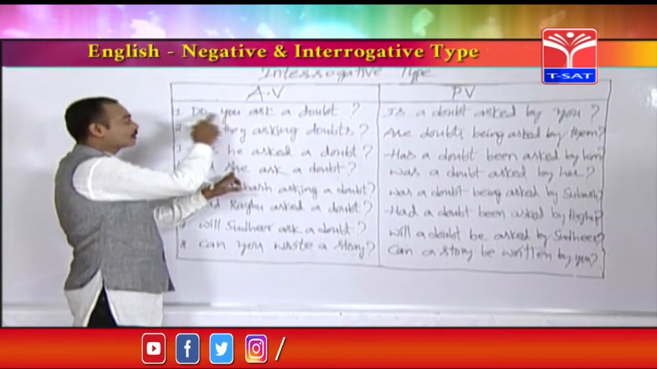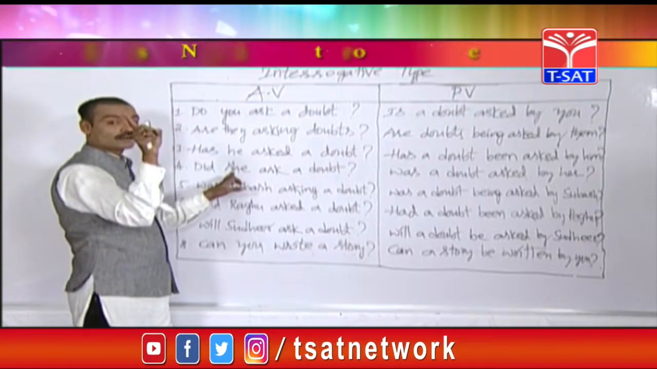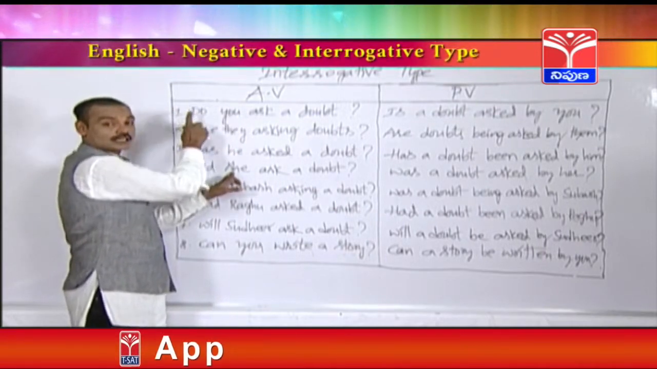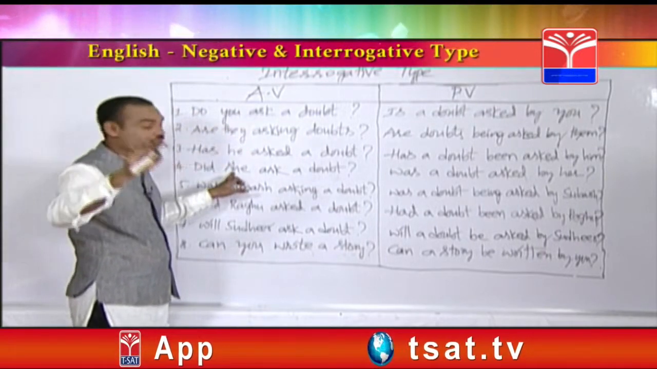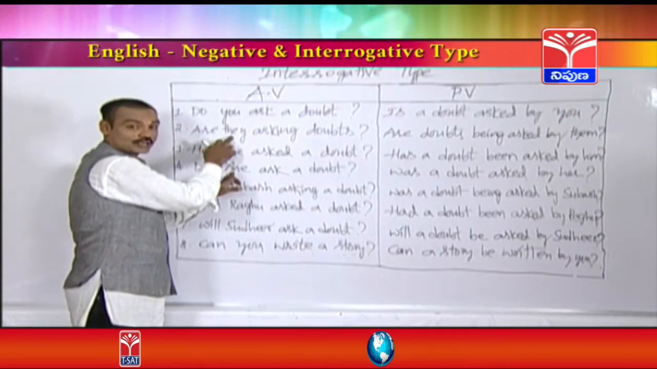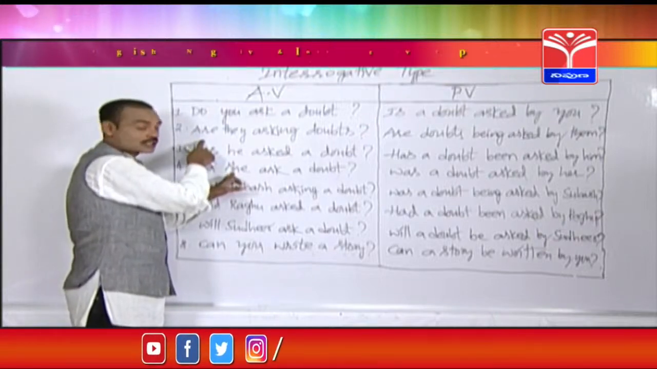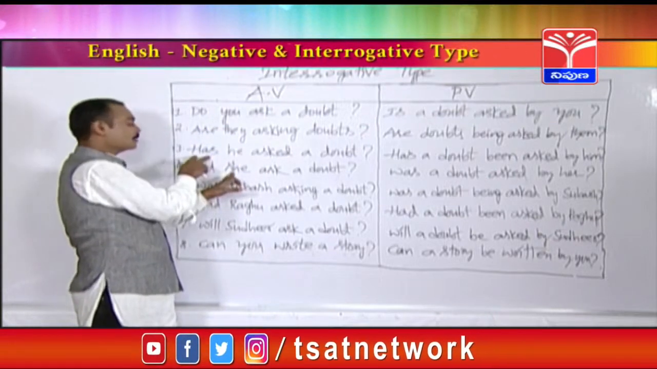But here it's not like that. Do you ask a doubt? Do they ask a doubt? Does he, does she. See, there are some changes. Let's see in present continuous. Are they asking doubts? Are you asking doubts? For example, he, is he. Helping verbs are going to be changed. She, is she.